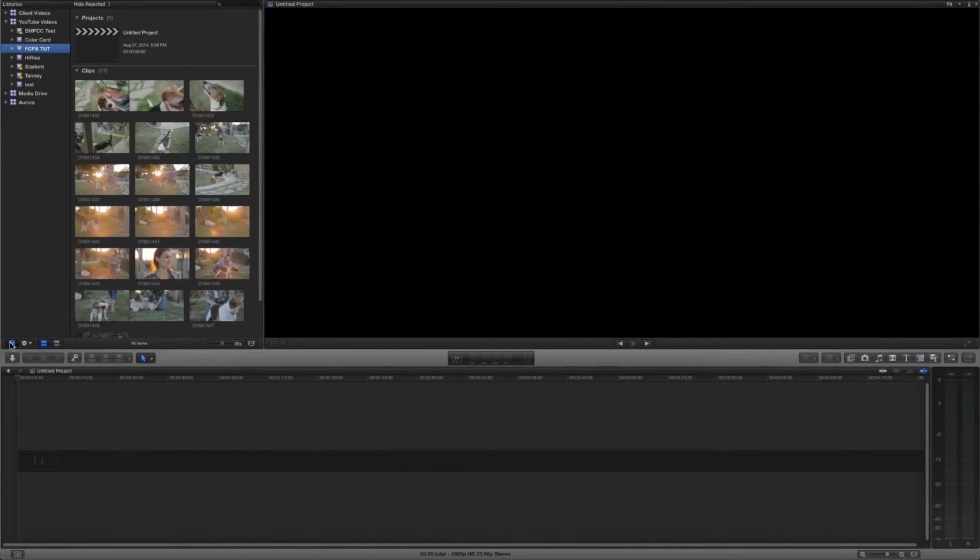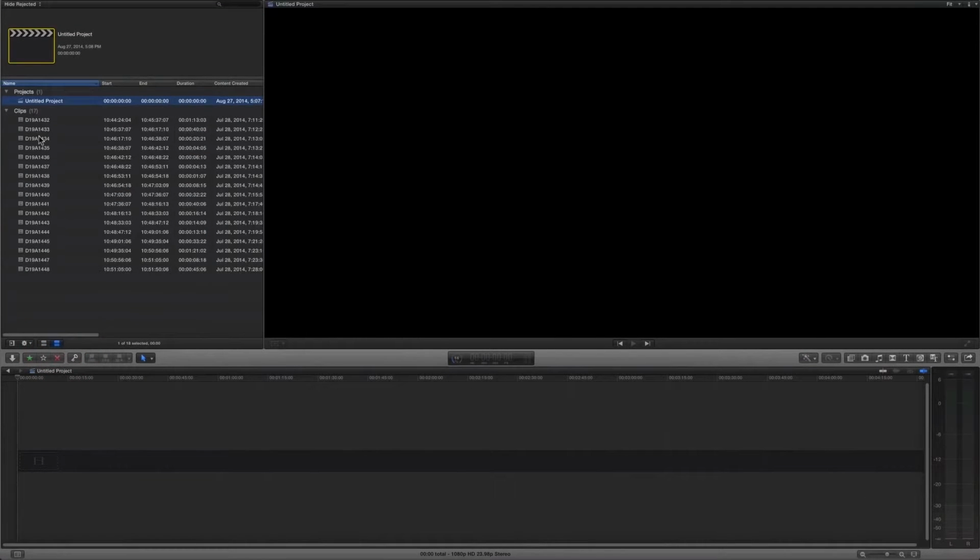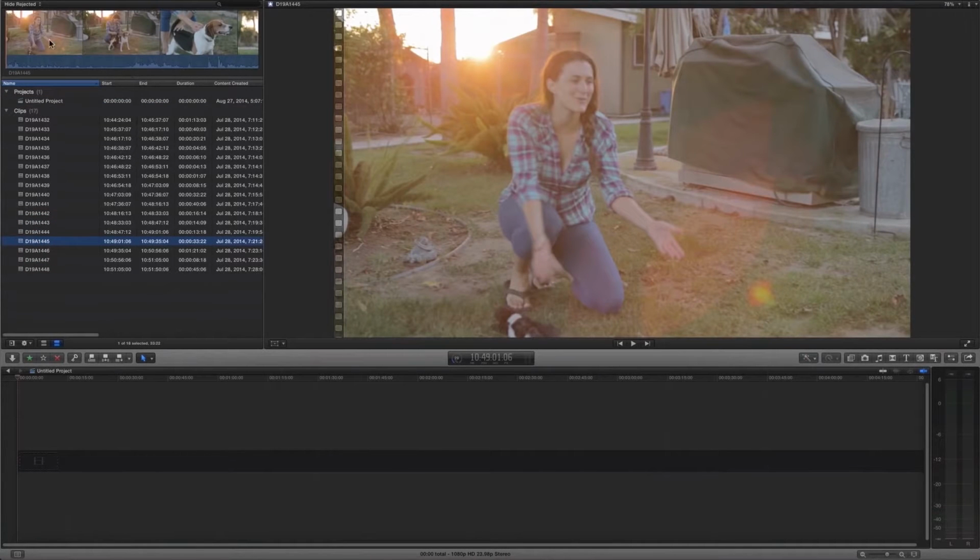So here we have our footage imported, and this is located in what is called the browser, which is where all your clips are, as well as your project files. And we can view this in a couple different ways. If you click this button down here, you can get a list view, which looks like your media import view, and from that you can click on different clips and scrub through it.